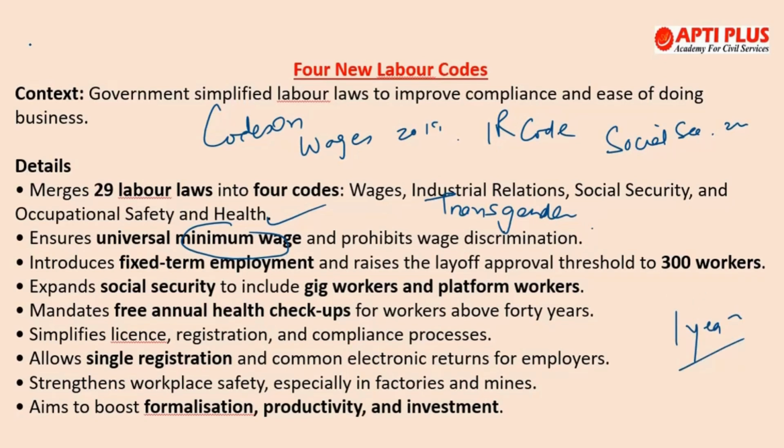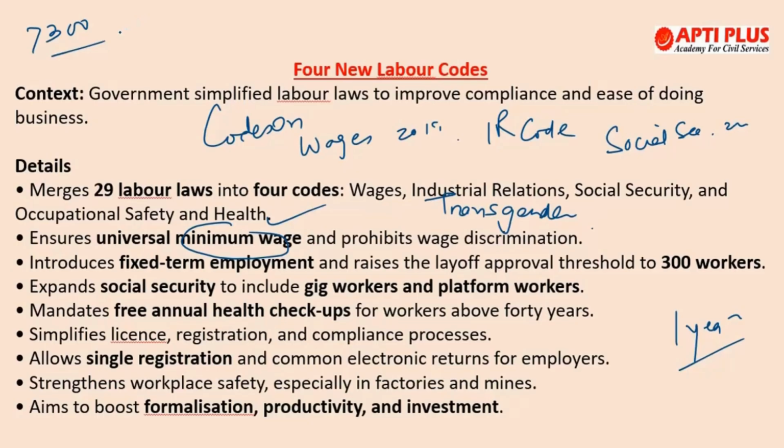Now regarding retrenchment or layoff of employees, earlier if 100 workers were affected and laid off, in that case approval was needed. But now only if more than 300 workers are affected, then approval needs to be taken before layoff or retrenchment. So these are the provisions that you need to remember. Now if you talk about worker coverage also, it has expanded the worker coverage, because it includes sales staff, journalists and supervisory employees as well, that are earning up to 18,000 a month.